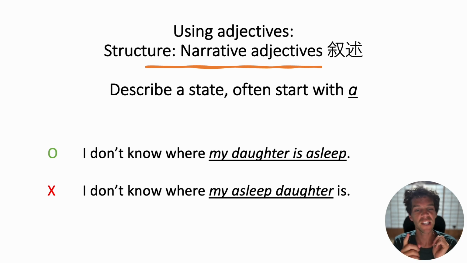And remember, these are not like collective pronouns, like everyone and someone or everything, where the adjective is right after the pronoun, like "something interesting" or "anywhere enjoyable." These are placed after the verb. So here's the example. "I don't know where my daughter is asleep."